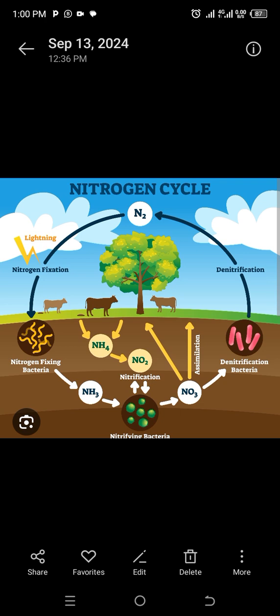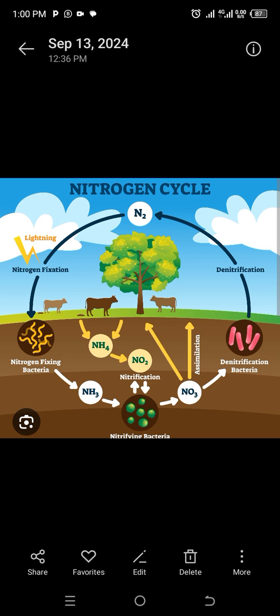So that is how ammonia is produced. After ammonia is produced, it can be absorbed by plants, but it can also be further converted into nitrates. Ammonia being converted further into nitrates is what we call nitrification.